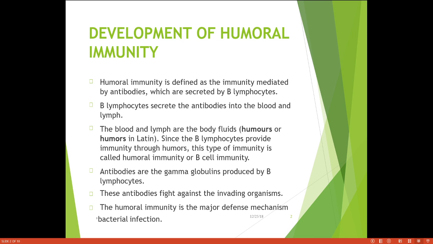Both the immunities, the cell immunity and the humoral immunity, work in collaboration. One immunity cannot perform 100% in the absence of the other kind of immunity. So these B cells and the T cells work together in such a way that the foreign particles which are coming inside the body are destroyed by the T and B cells, which play the major role in the immunity of humans.